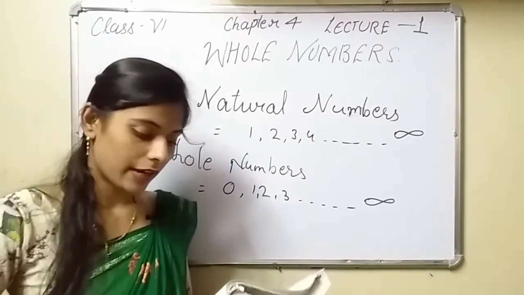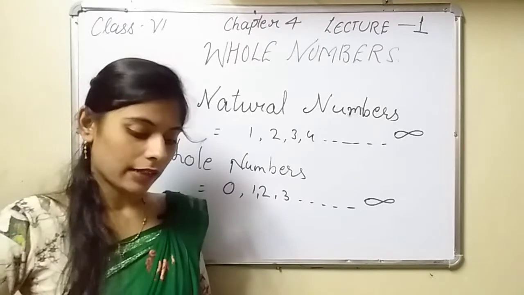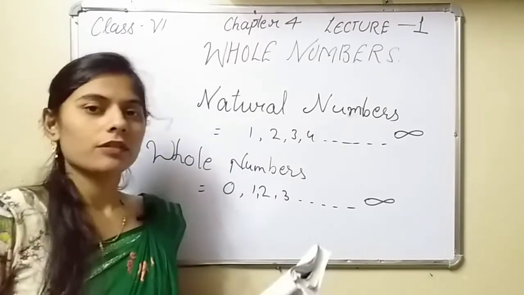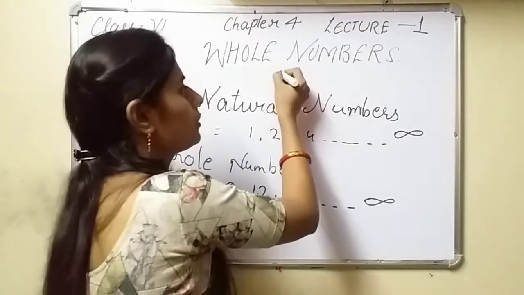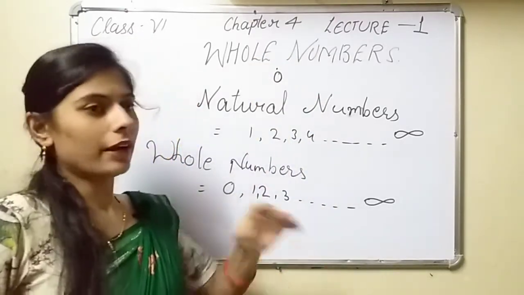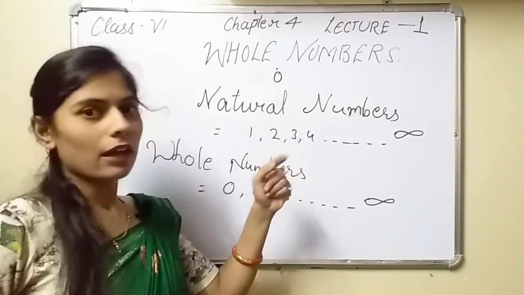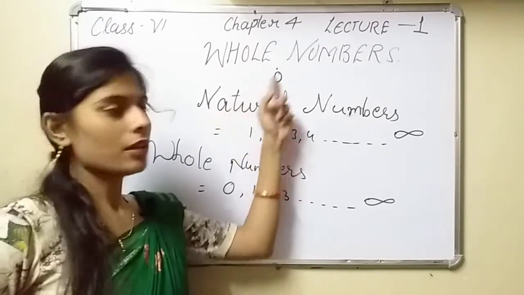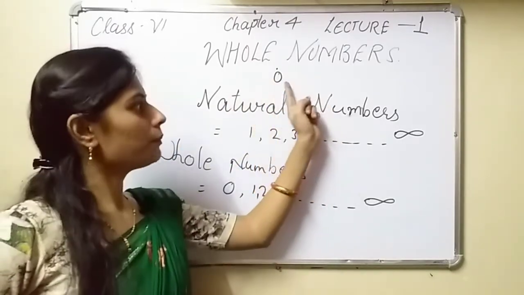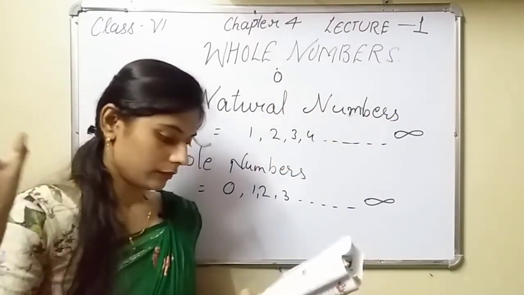In counting any set of things, we start counting from 1. But if we are measuring anything, for example the length of a rod or the length of a room, you have to start from point 0. If you are measuring by scale or inch steps, it will start from 0. It will not start from 1. So from the point 0 you have to start measuring anything.